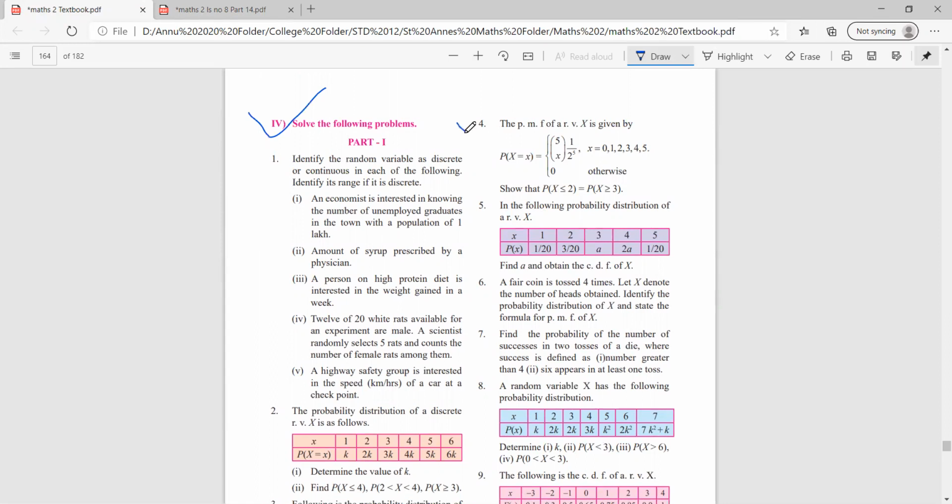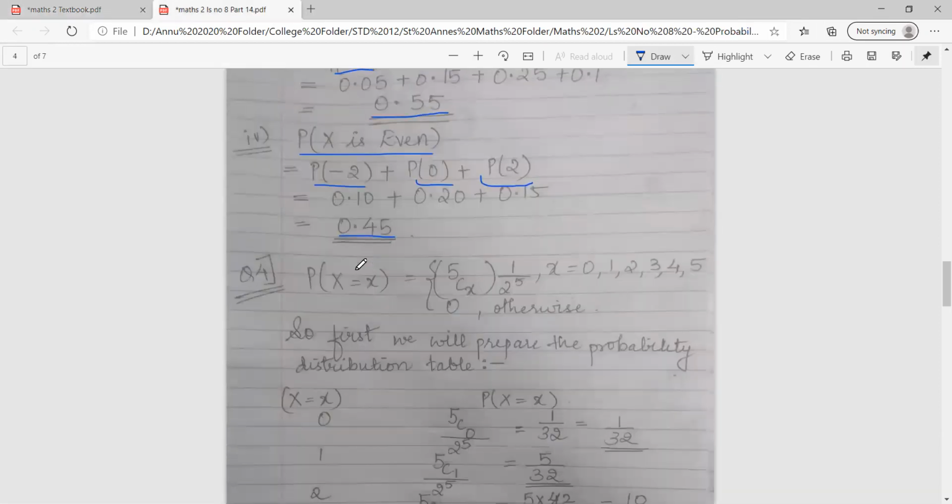All right. Moving forward with sum number 4. The PMF of a random variable x is given as probability of x equal to x is 5Cx, where C represents combinations, into 1 upon 2 raised to 5, for the values of x equal to 0, 1, 2, 3, 4, 5, otherwise 0. You have to show that probability of x less than or equal to 2 is equal to probability of x greater than or equal to 3. So let's see how to solve the sum.